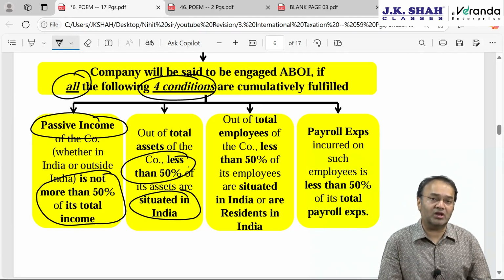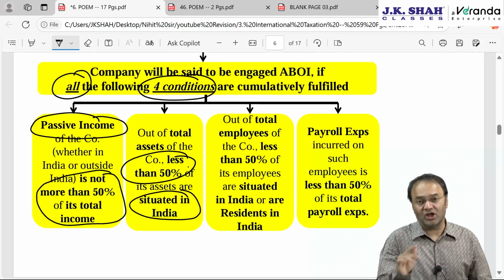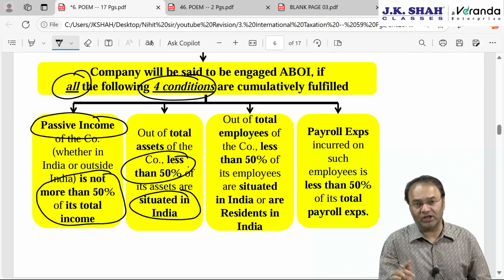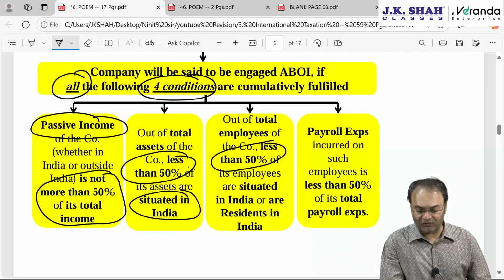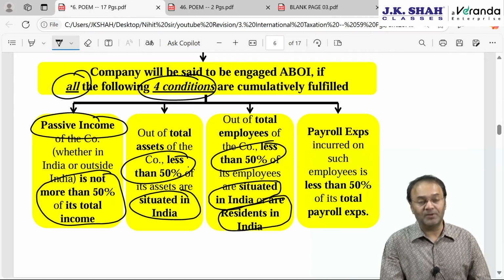Third condition is with regards to number of employees. Out of employees working for the company globally, less than 50% of employees should be either situated in India or resident of India.